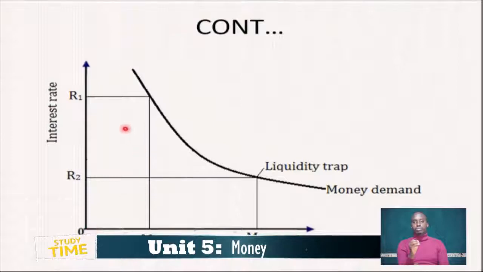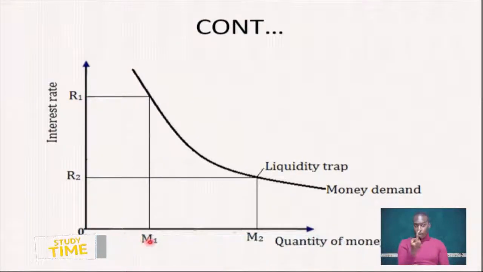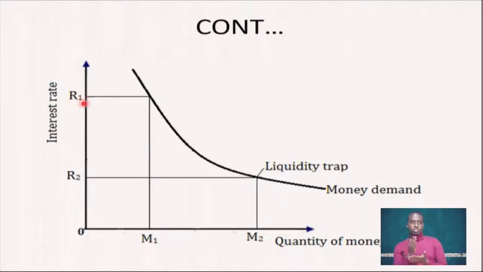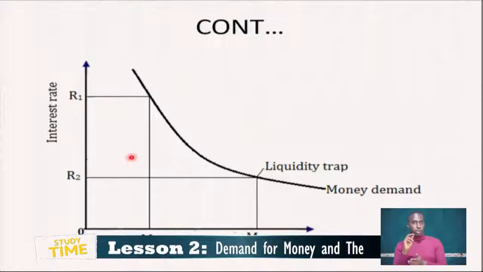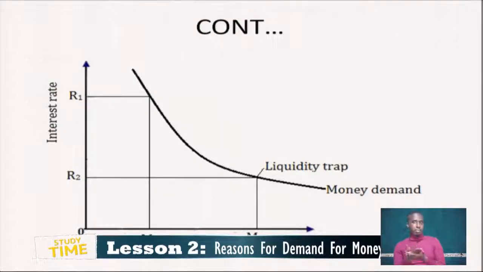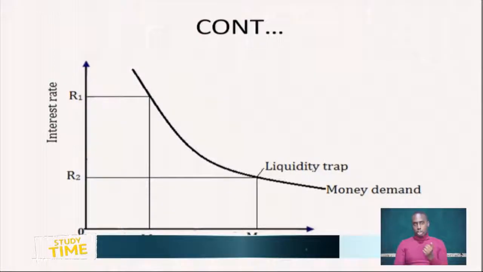Then, at interest rate 1, the demand for money is low. It is M1 at interest rate 1. Because when the interest rate is high, the income on a bond is high, people will invest in bonds. This will encourage people to buy bonds, which reduces the demand for money. That's why the demand for money is low at M1.